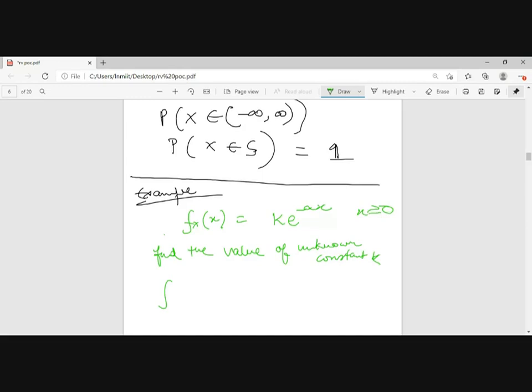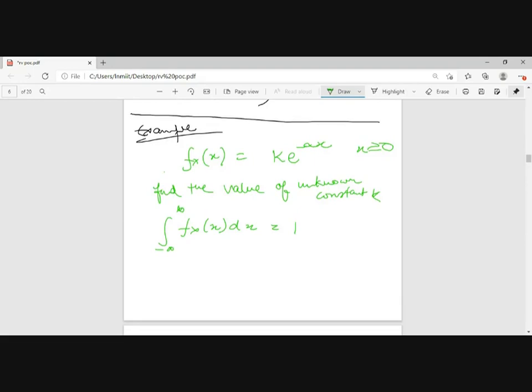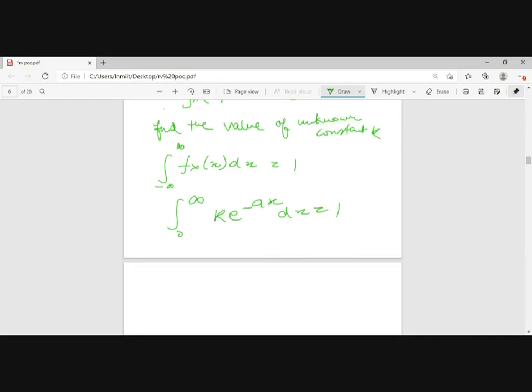So the integral from minus infinity to infinity of fx of x dx will be equal to 1. Because the values are only lying after 0, it will be 0 to infinity. The integral of k e to the power of minus ax dx will be equal to 1. Solve this. What will be my value of k?